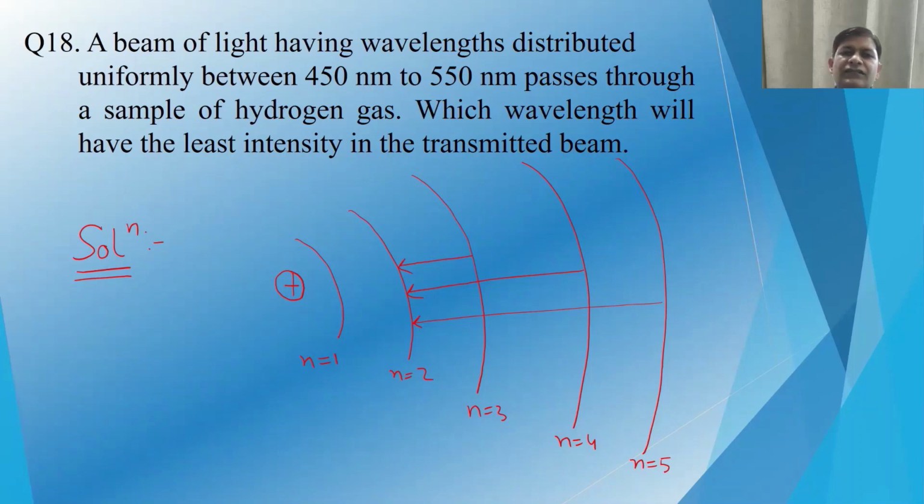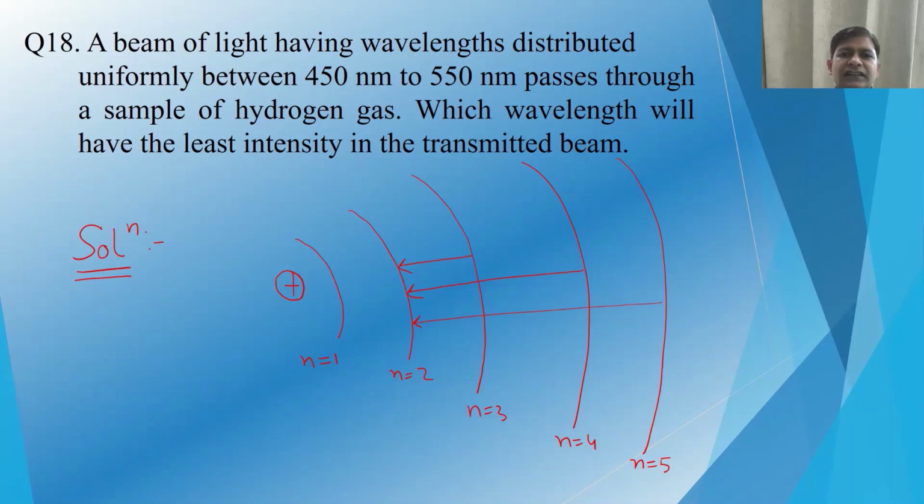So the wavelength that will be least in the transmitted beam will be the wavelength that is being absorbed by this hydrogen atom. But we know that hydrogen atom can only absorb the energy which is corresponding to the transition from n is equal to 2 to 3, 3 to 4, or 4 to 5.